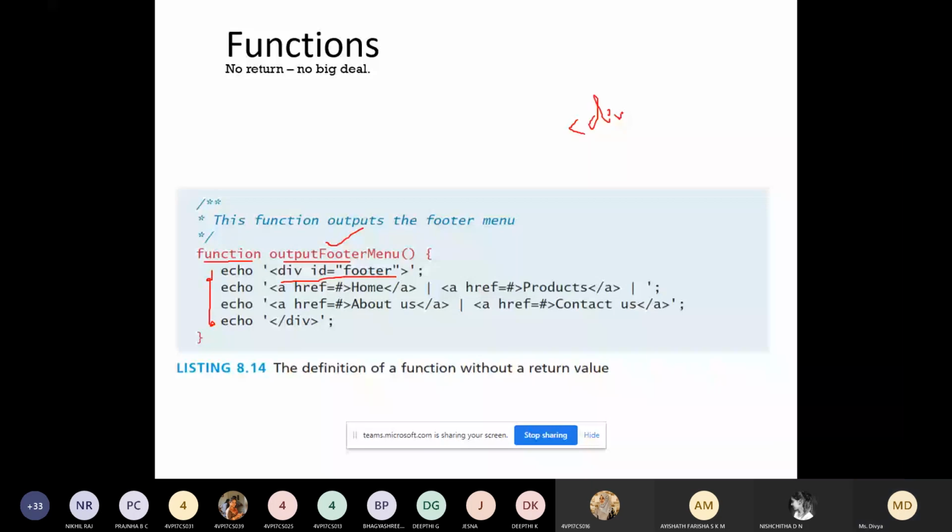And inside that, what do you have? You have anchor tags. Not two, how many? Home, products, about us, and contact us. Four links are there, using anchor tags. So this is for displaying the footer menu. Try to execute this.